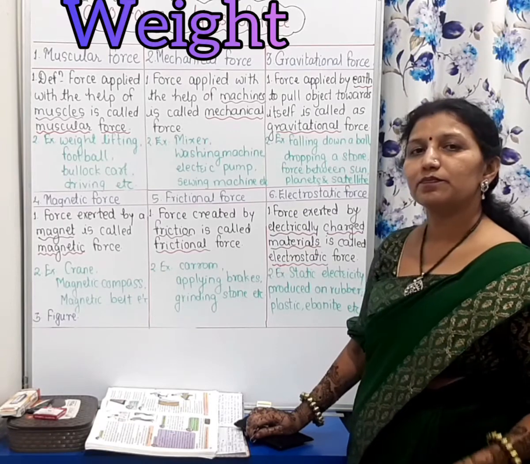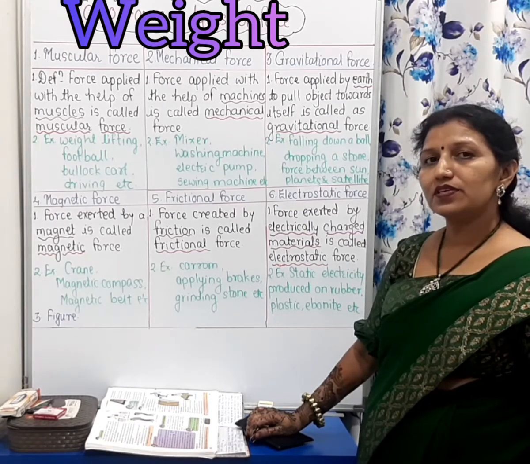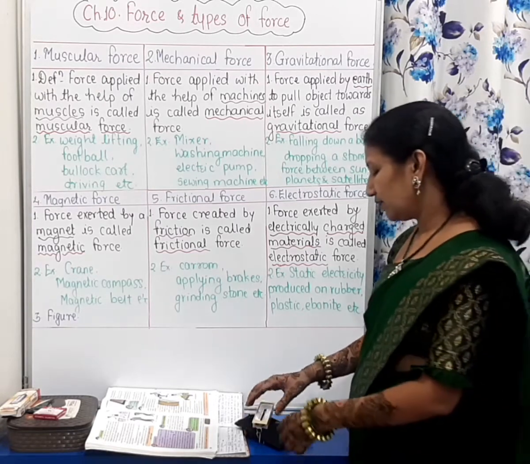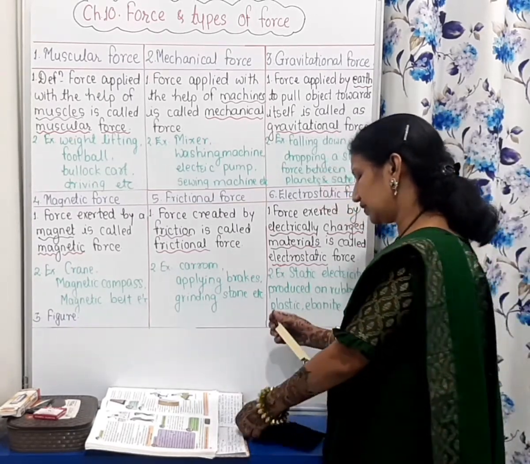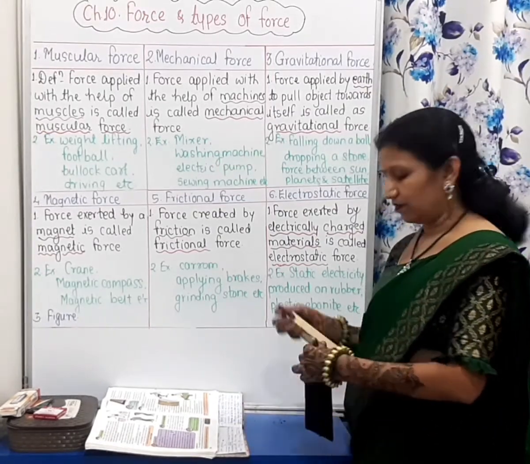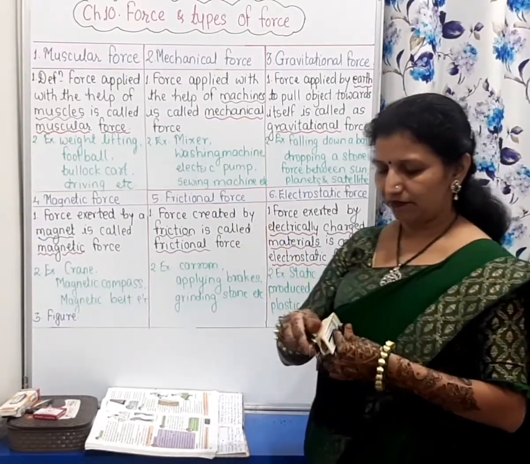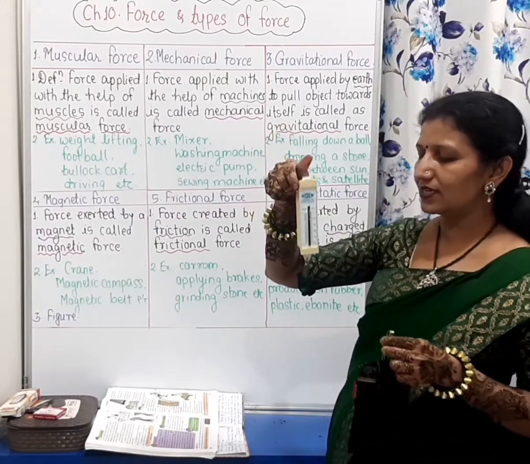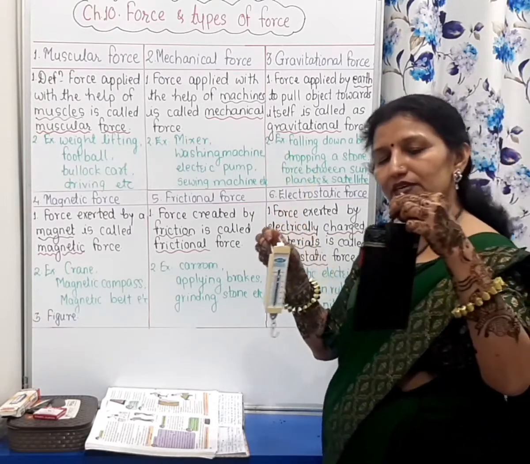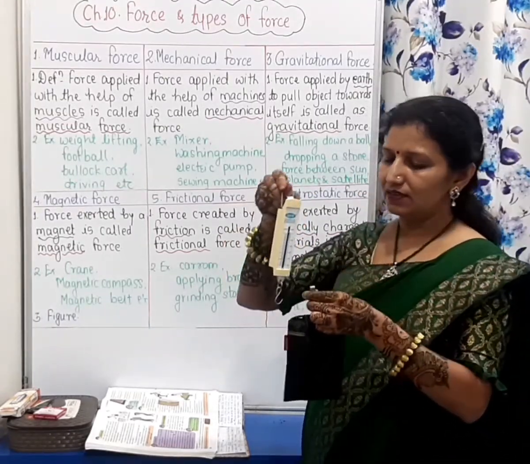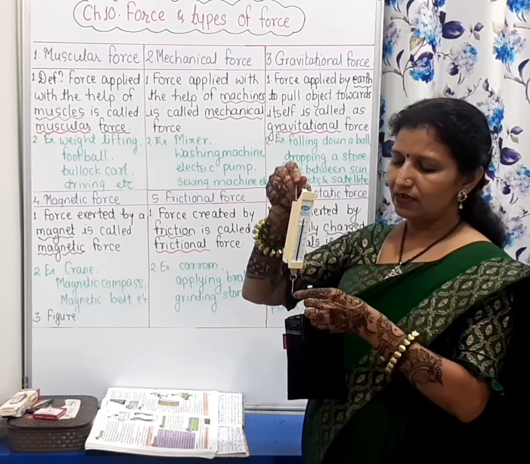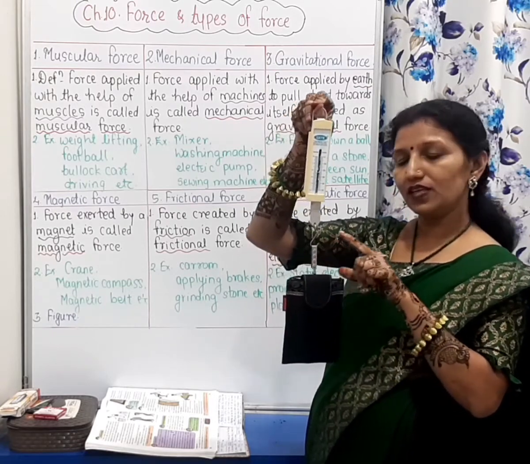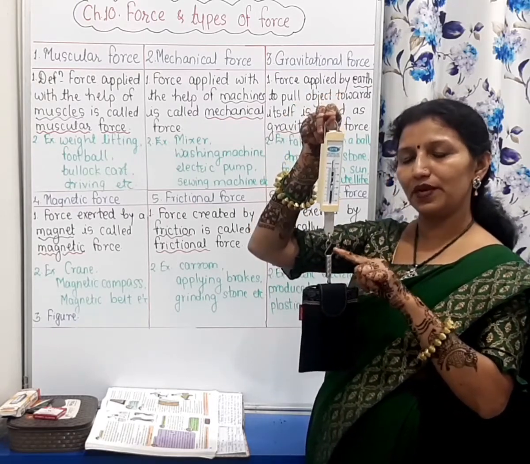The gravitational force acting on an object is called the weight of that object. And while calculating the weight of the object, we use a spring balance. See, this is a spring balance. It has a spring inside it, and now I am trying to weigh this object, this mobile pouch. For that, what do I have to do? I have to hang the pouch on the hook of the spring balance.